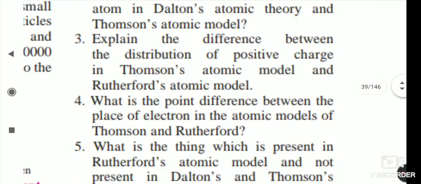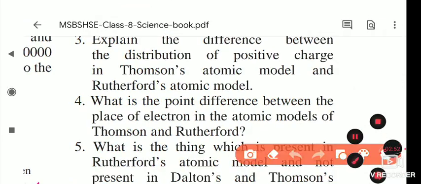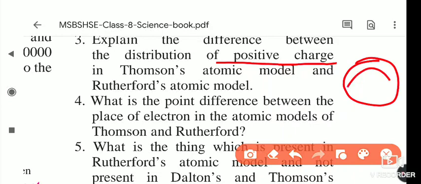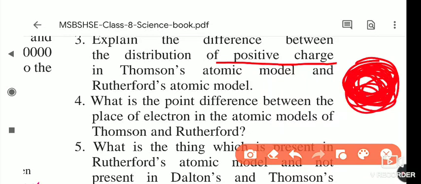Now explain the difference between the positive charge in Thomson's model and Rutherford's atomic model. As I just told you, Thomson said that positive charge is present in the atom. All that edible part of the watermelon, the red color, is like a positive charge. And he said that the negative charge is like the seeds which are present inside the watermelon, or the plums inside the plum cake. So this is the structure Thomson described.